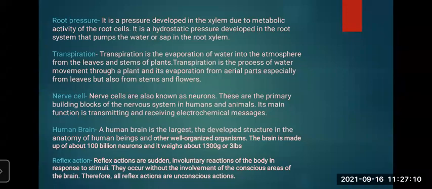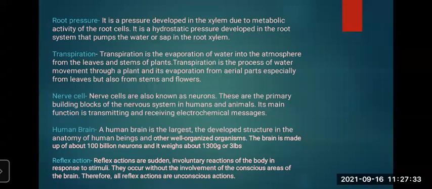Nerve cells are also known as neurons. These are the primary building blocks of the nervous system in humans and animals. Their main function is transmitting and receiving electrochemical messages. Human brain: in short, I have written over there, the human brain is the largest, most developed structure in the anatomy of human beings and other well-organized organisms.